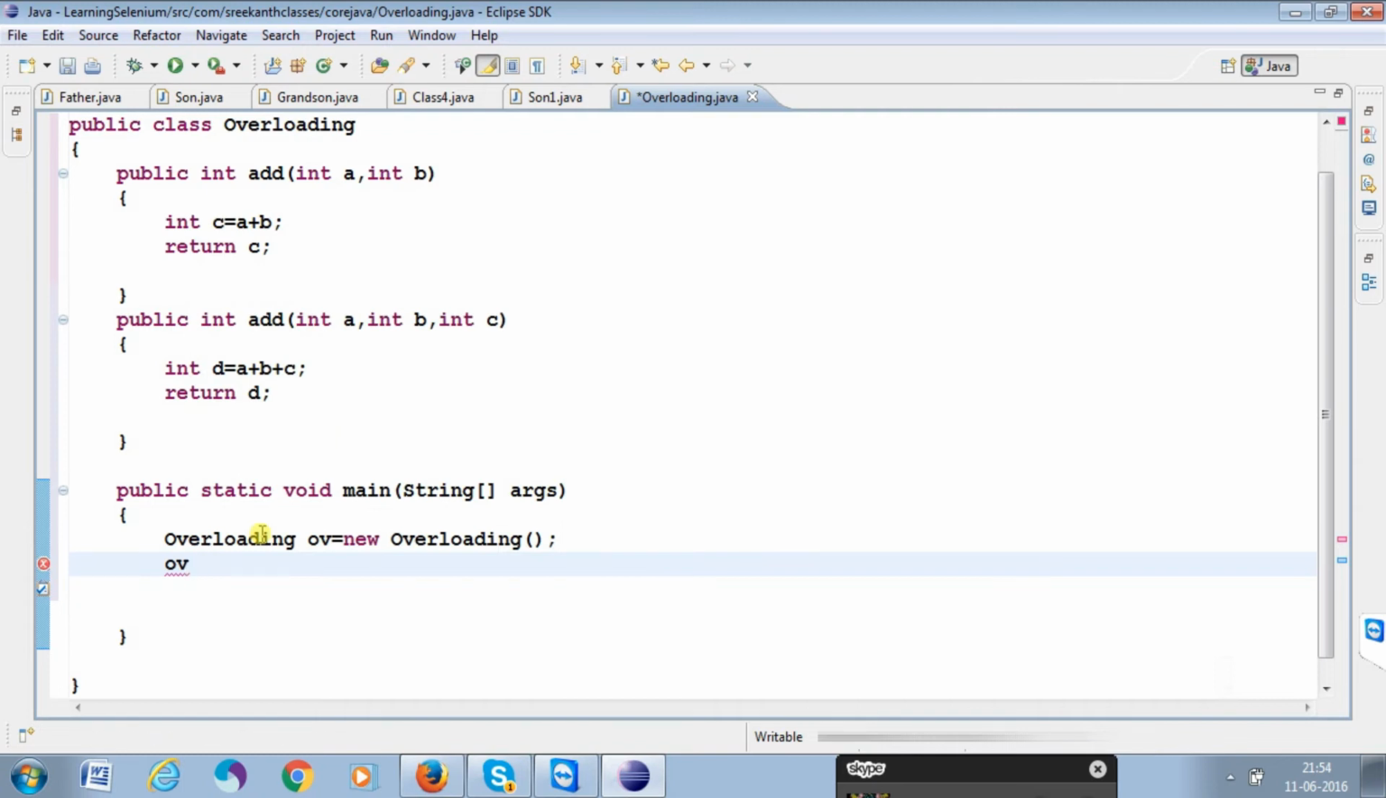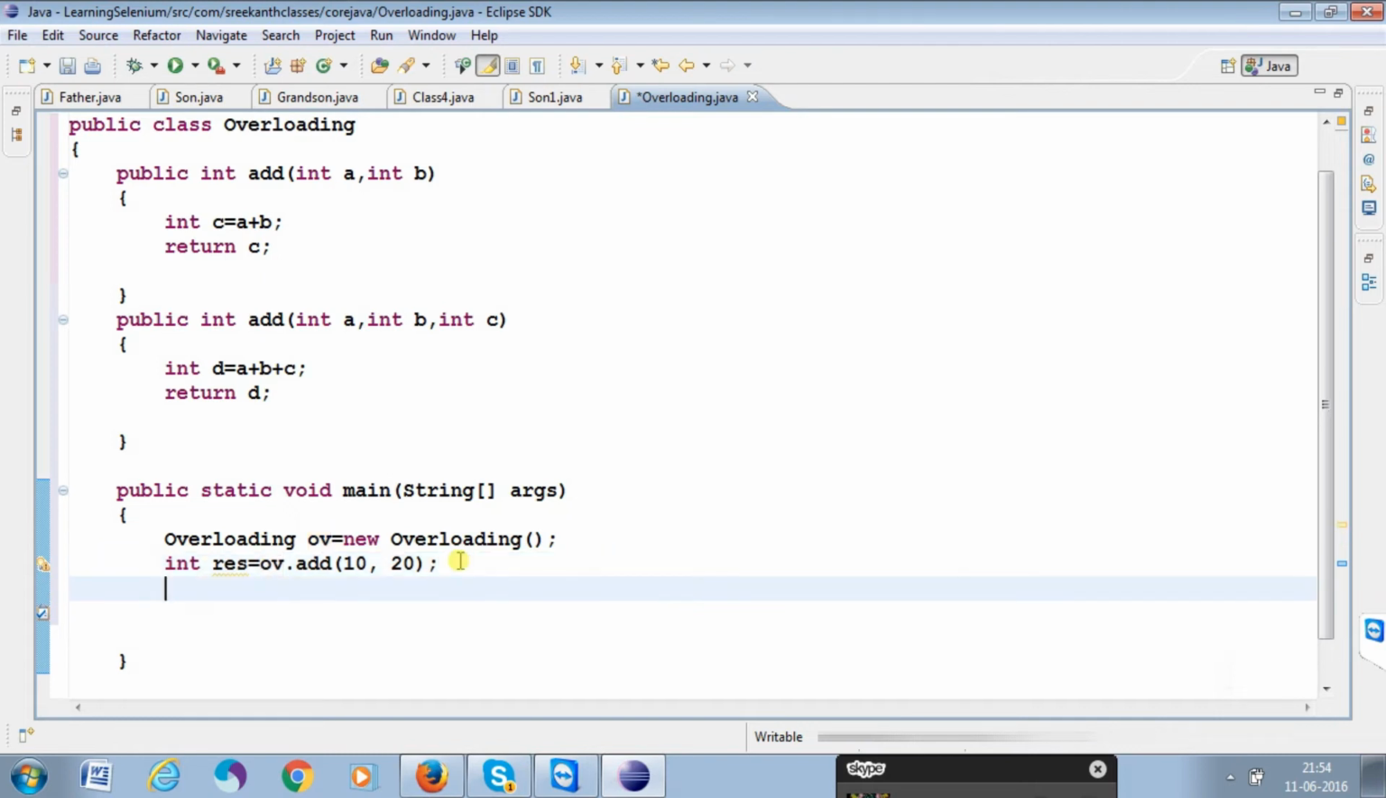If you select here ov.add, it takes two parameters: 10 comma 20, and this will return a value. I want to store the returned value, so I can declare the variable result, and whatever the method returns will be stored in result. Then I can print result with the plus symbol, and now I can give res. Whatever value we are getting, that will be shown here.